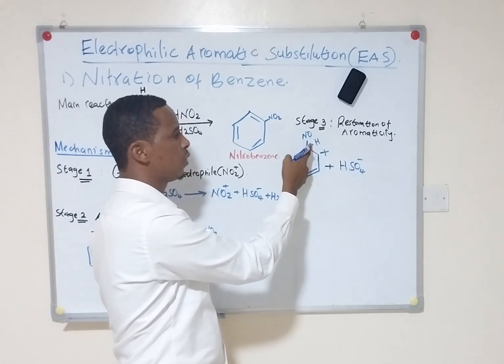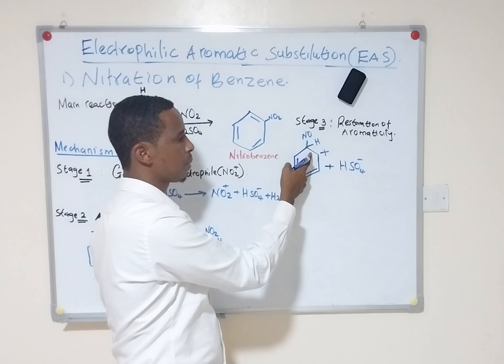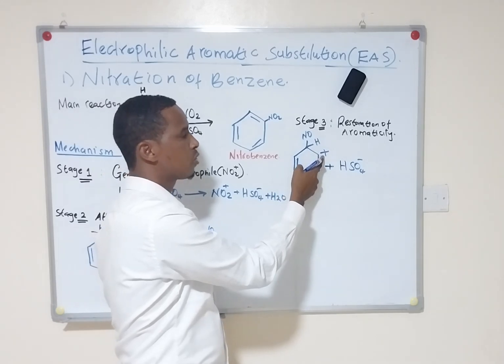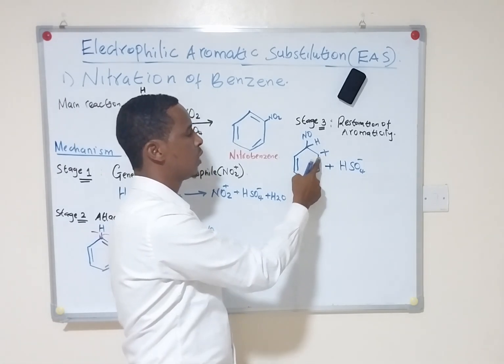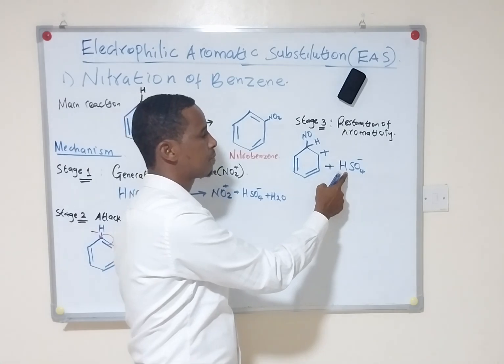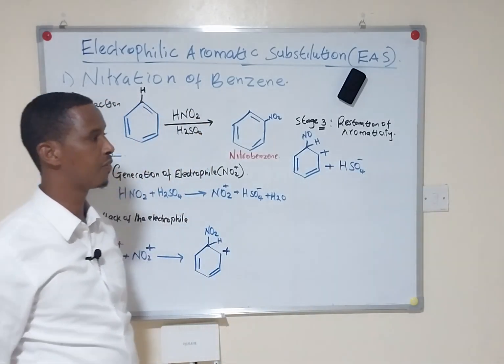When the hydrogen moved from the carbon atom and forms a pi electron there, the positive charge, that is the proton, is removed from the arenium ion, and it's accepted by the base, that is the bisulfate ion.